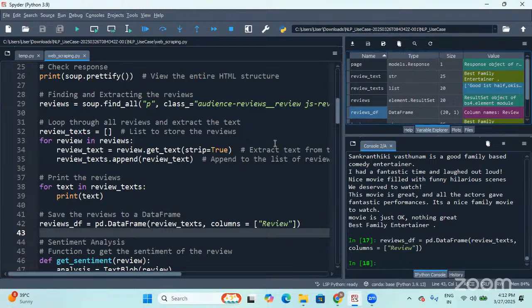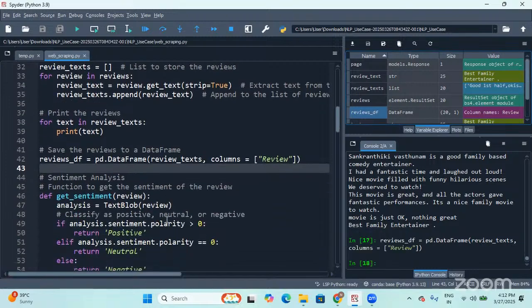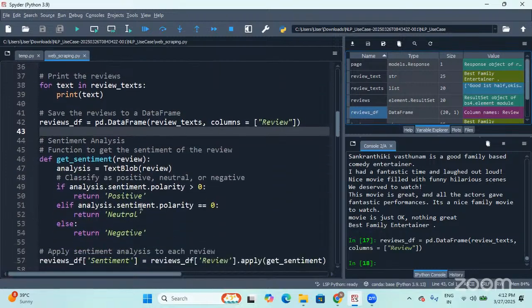Then after that, I have identified the tag of that particular reviews, and accordingly, I grabbed all the reviews and stored them in a list, and this list has been converted to a data frame. That's what we have done. Now, let me start sentiment analysis.